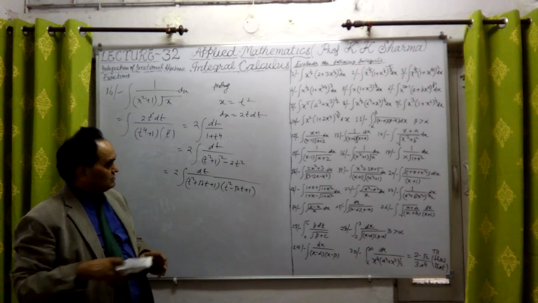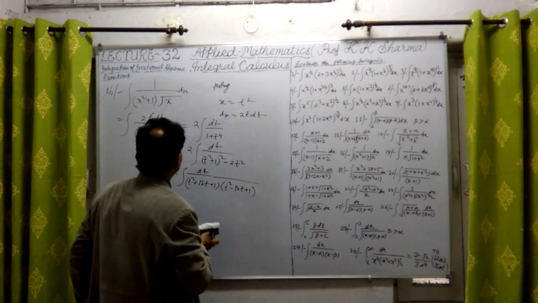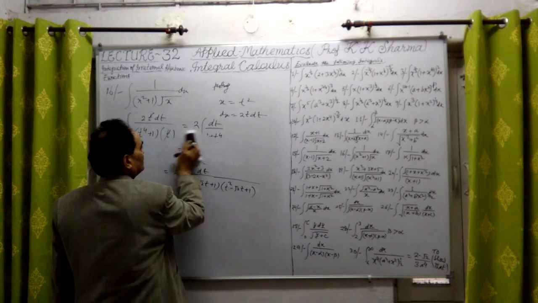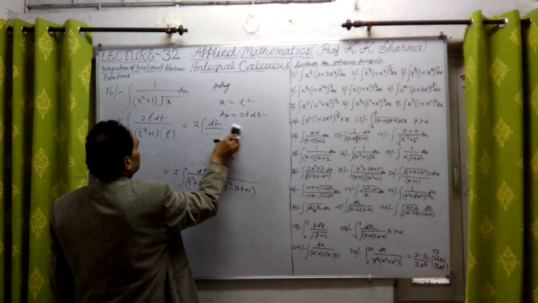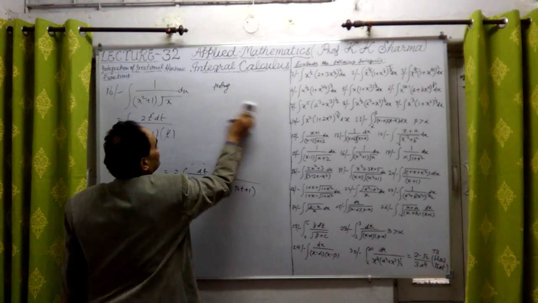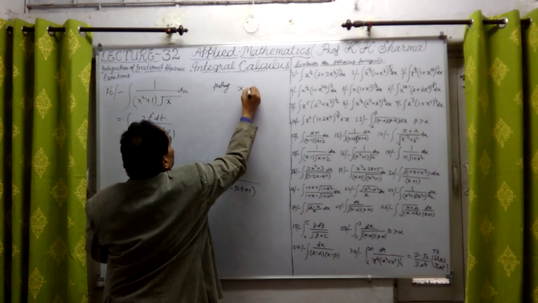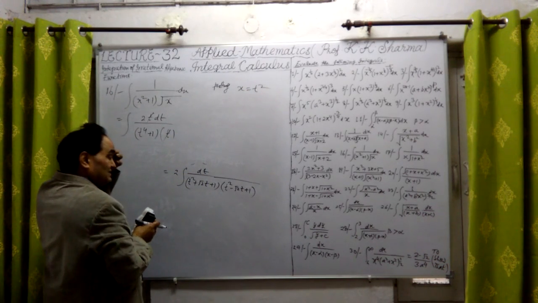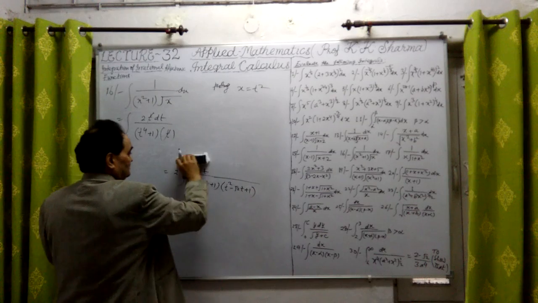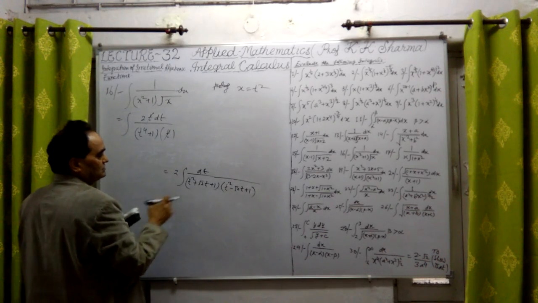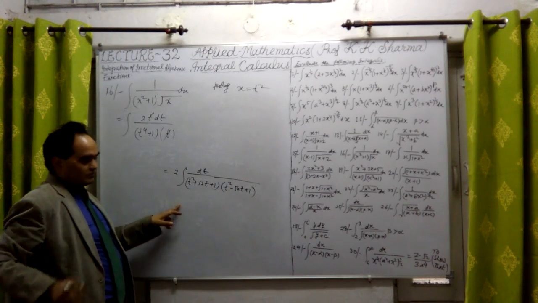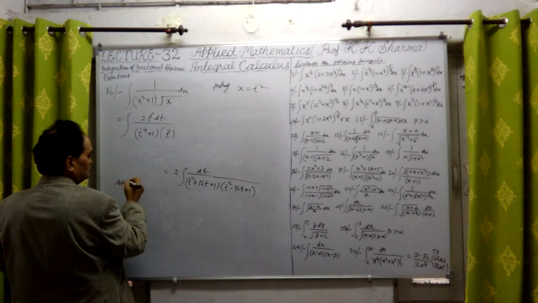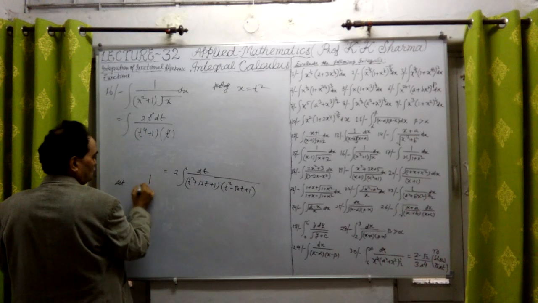Now it can be reduced into partial fractions. Let me find out partial fractions of this, that will be better. Here x equal to t square we have substituted. The first substitution was there, so the t value is there. Now let me finally change it into partial fractions. Reducing it into partial fractions, this 2 is there, we will keep 2.